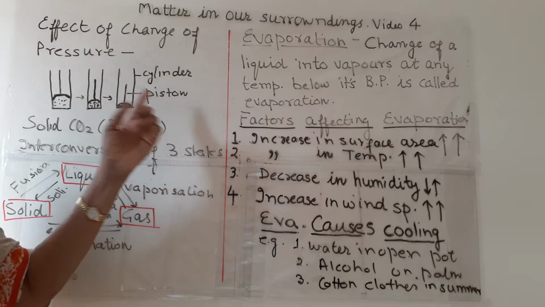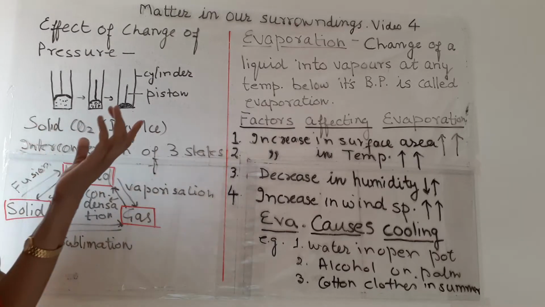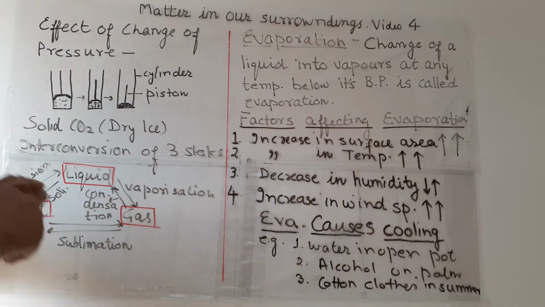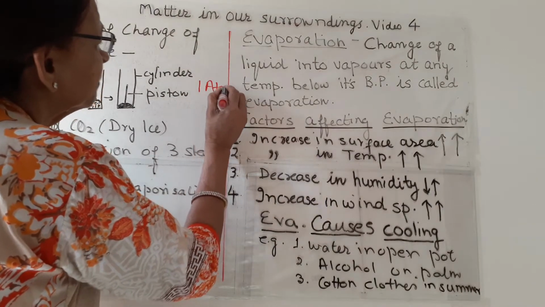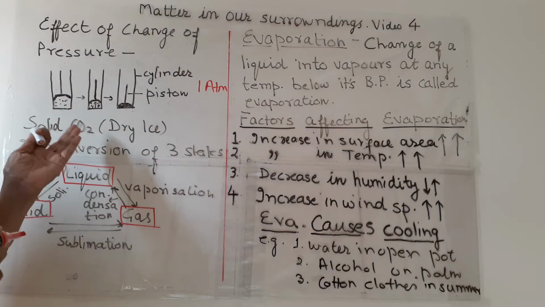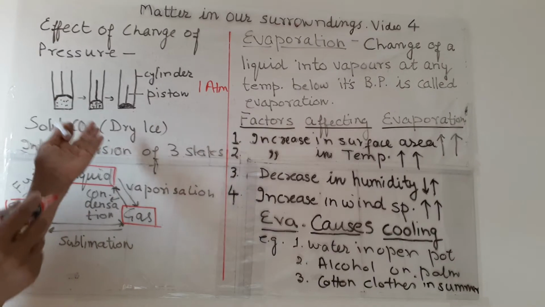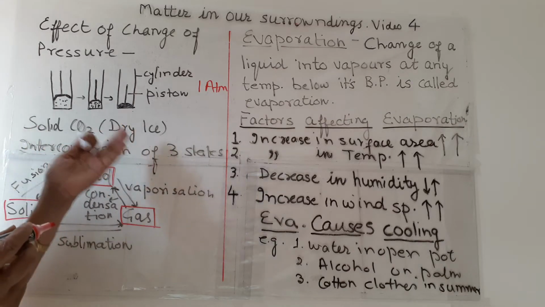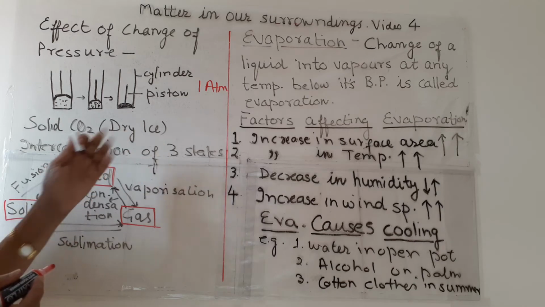The pressure is so much that the gas is converted into solid, and when the pressure is less, at 1 atmospheric pressure, 1 atm, this dry ice, or solid carbon dioxide, converts directly into vapors without converting into liquid. This dry ice is used for transportation of frozen food.